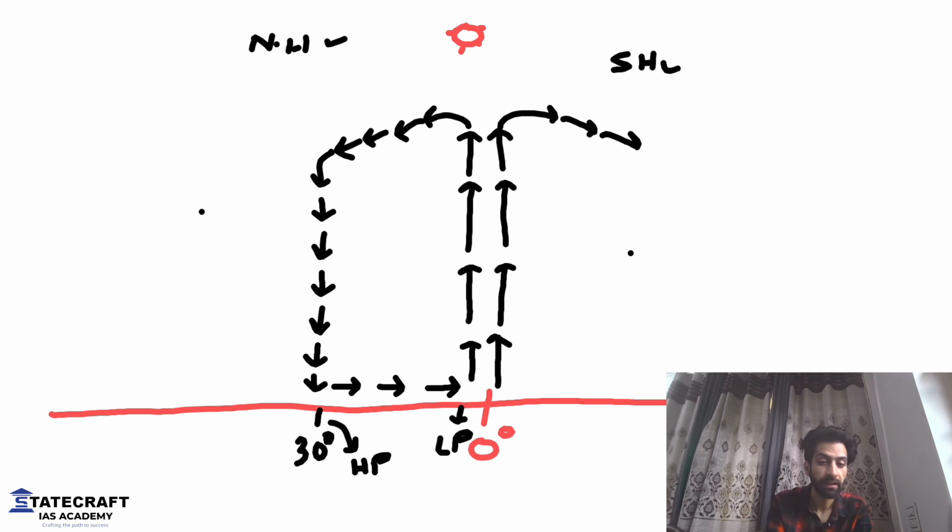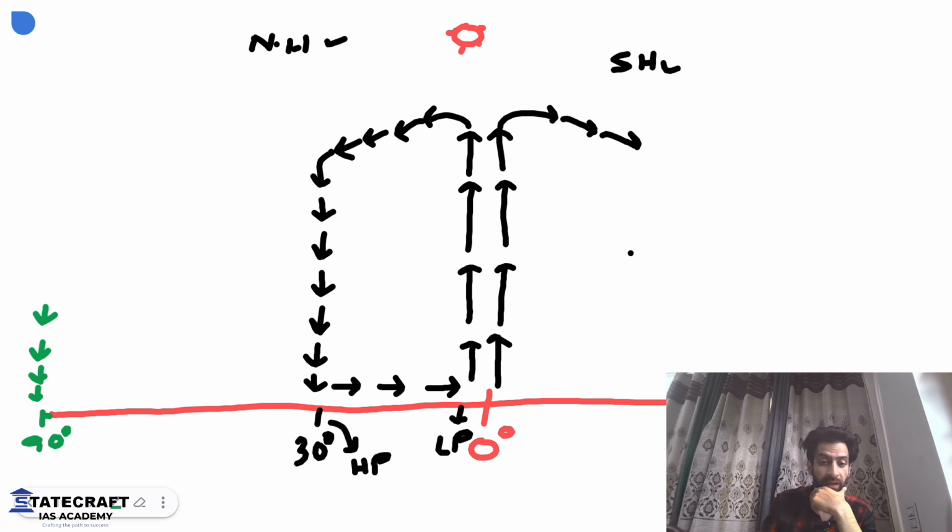Now, moving forward, what's going to happen near the poles? At 90 degrees, what will happen at the poles? You know, at 90 degrees, the temperature is very cold. So the air will be very cold and cold air has a tendency to sink. It will come down. Like at 0 degrees, the air was warm, so it went up. On the poles, the temperature is very, very low. It's in minus. So the air will come down obviously. If warm air goes up, the cold air will obviously come down. Am I right? This is cold air coming down.